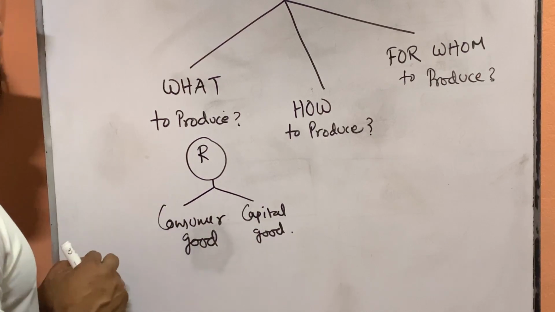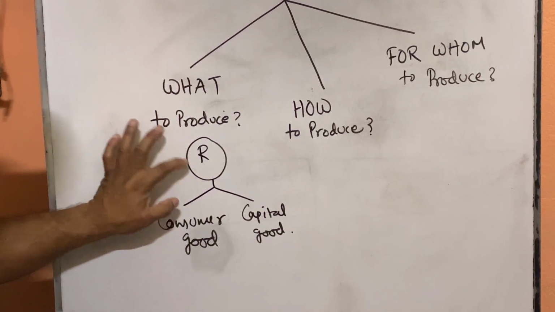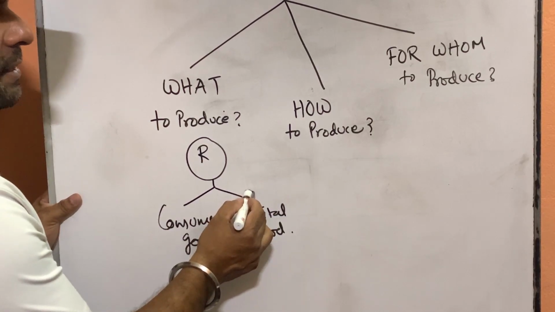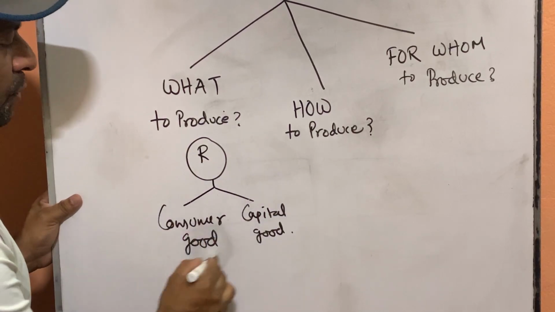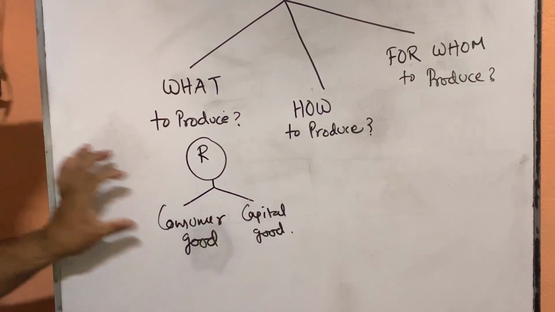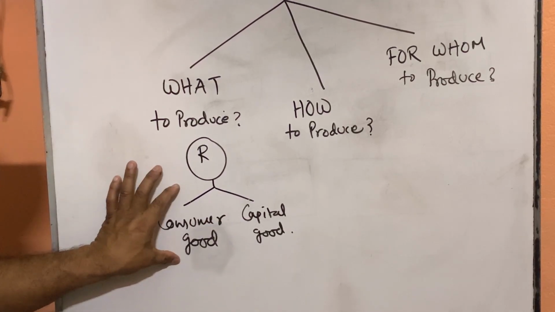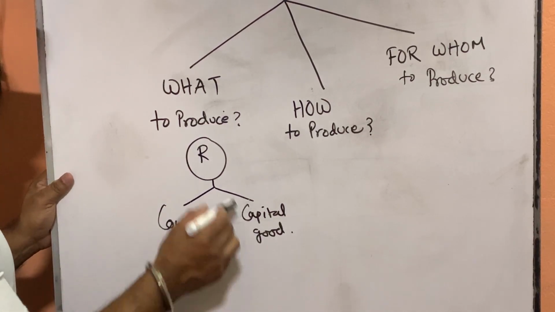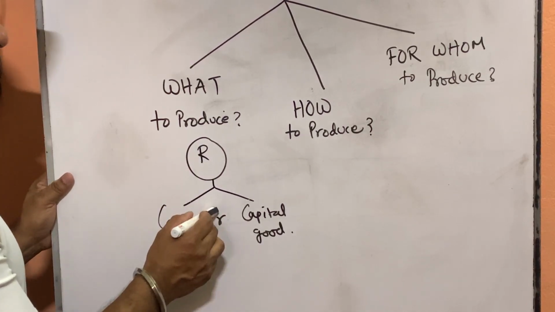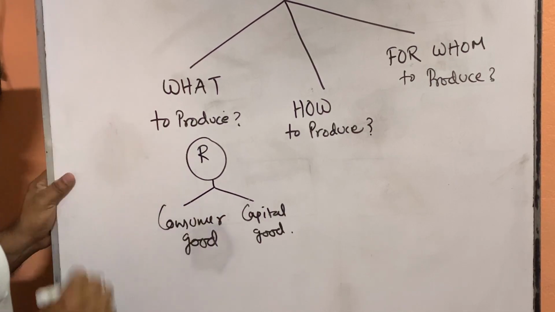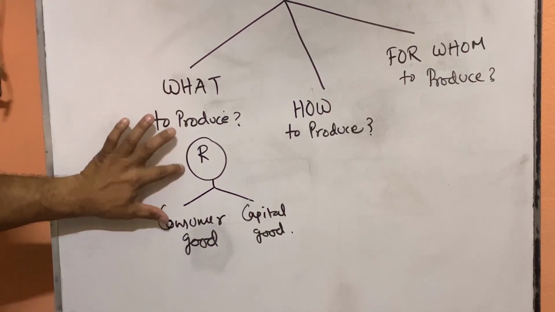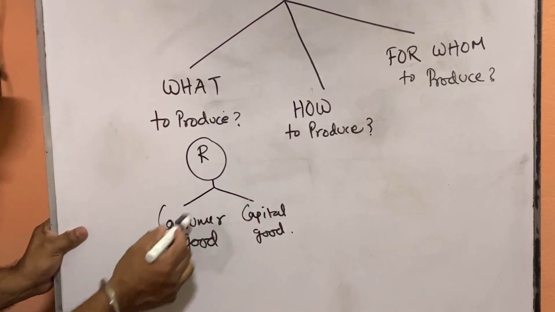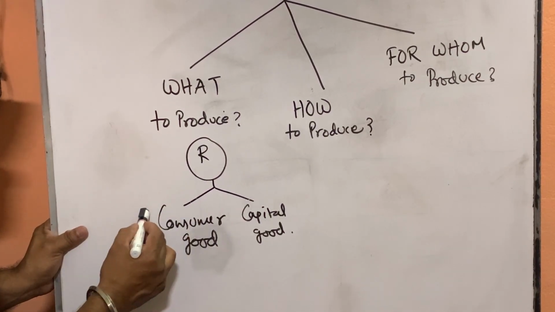Now a country like India, if we invest most of our resources on capital good, that is machine, raw material, etc., then we cannot produce more of consumer good, that is food item, essential clothes, essential requirements. We cannot satisfy that time. That time our people will suffer, means that time our resource will not be properly utilized. So in case of an overpopulated country like India, we should use our limited resources in the production of more consumer good.